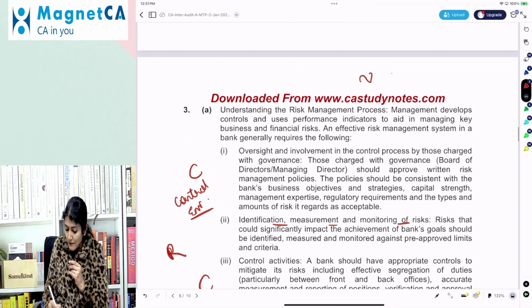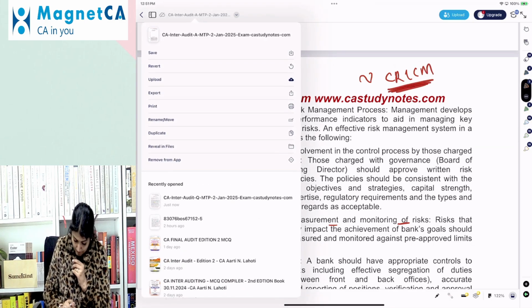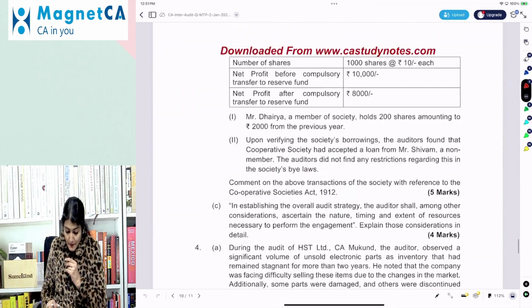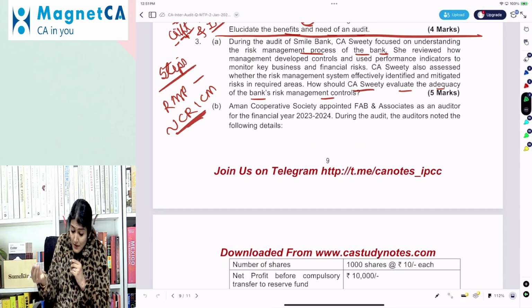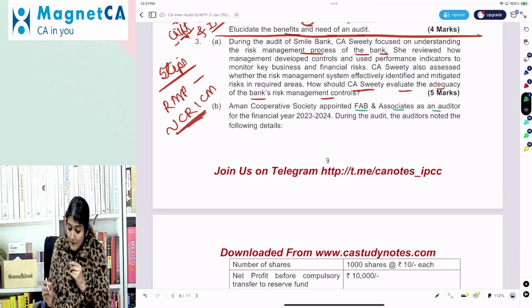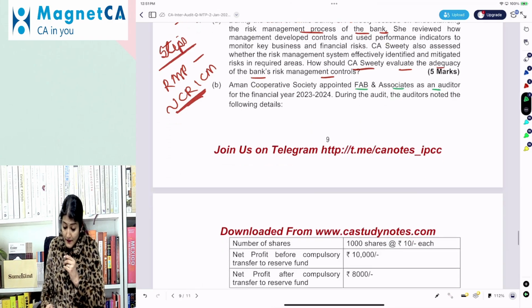So similar to the 5 components of internal control system, which is the CRISM. Okay. Right, risk management system of the bank. Now, question number 3B. Aman Cooperative Society appointed FMB Associates as an auditor for 23-24.